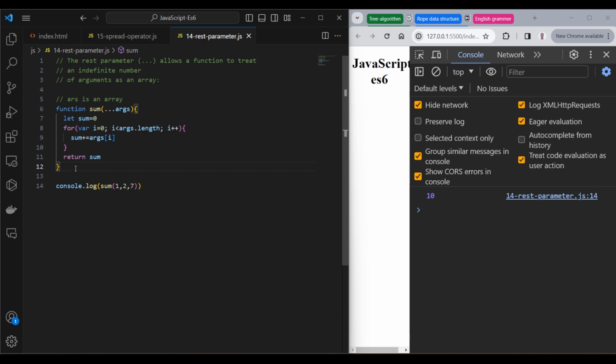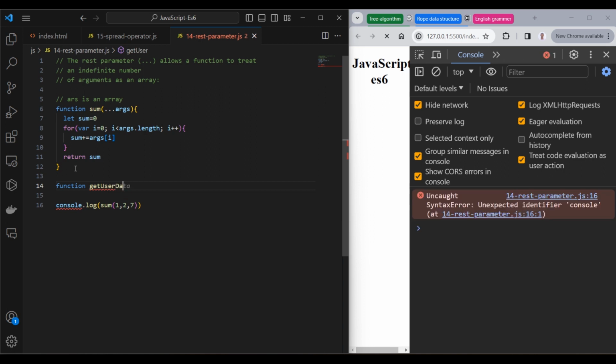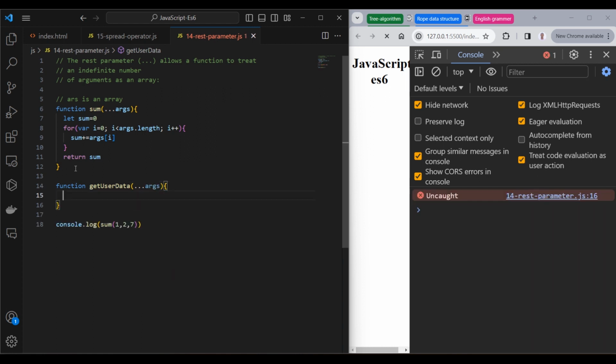Let's create another function, for example getUserData, with args. Then let's call this function, getUserData.